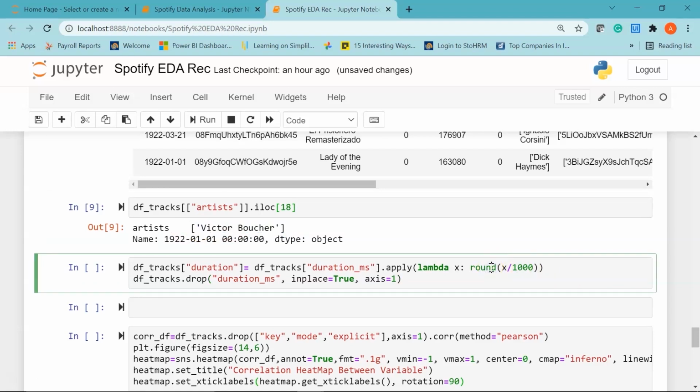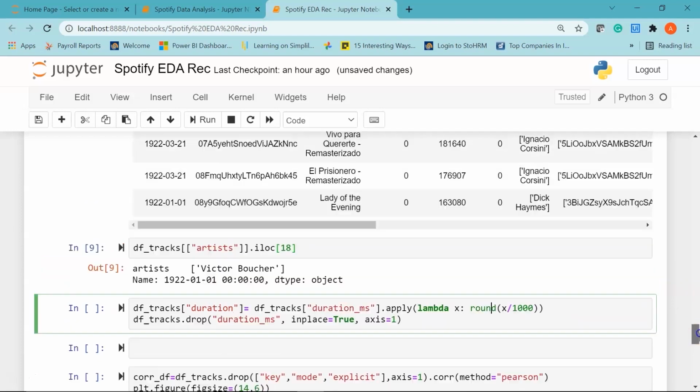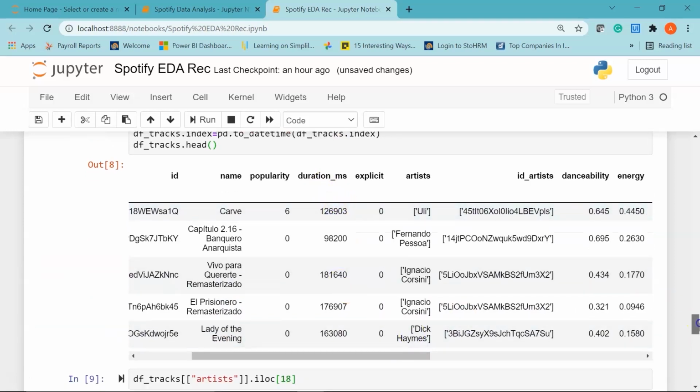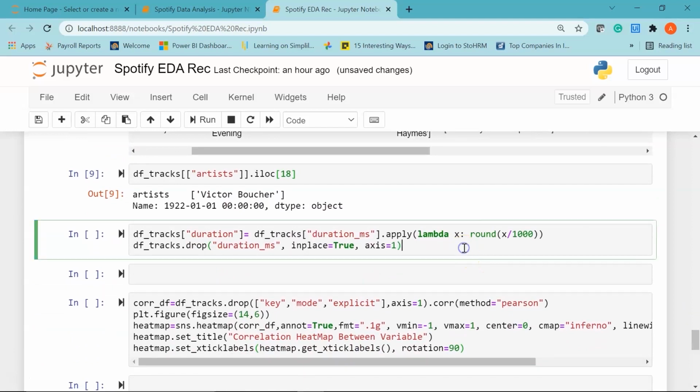Now let's move ahead. We are going to convert the duration in milliseconds to just seconds. So if you see our dataset, we have a column called duration in milliseconds. So all our songs are present in milliseconds. Let's convert them into just seconds. So for that, I'm using the lambda function and dividing the values in milliseconds by 1000 so that they get converted into just seconds. I have used inplace equal to true, so I want to change it in my original data frame. Let's run it and do the necessary changes.